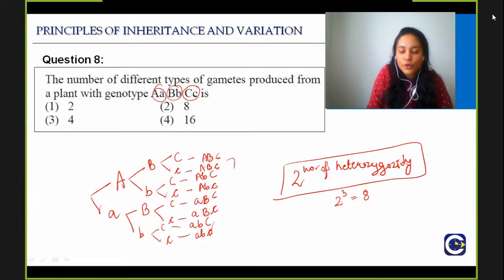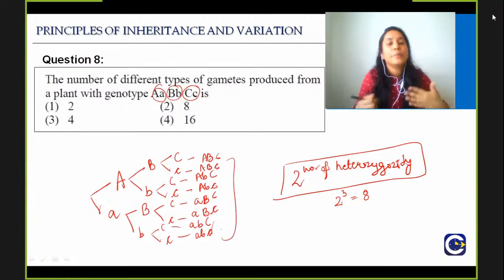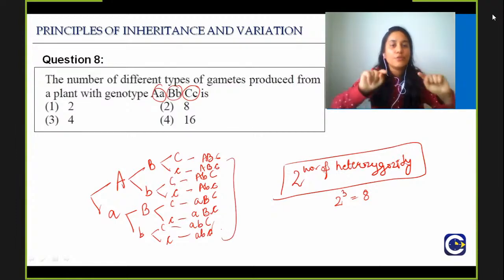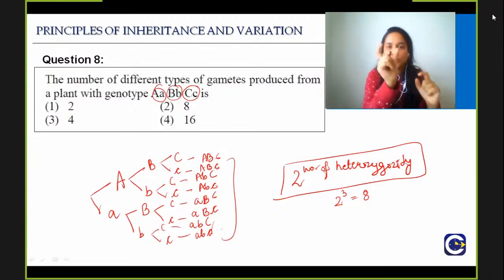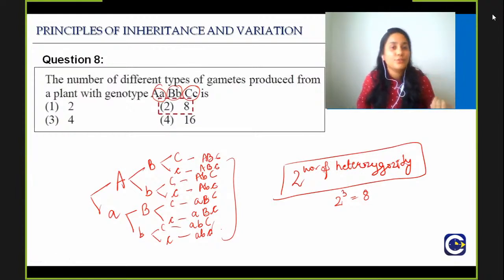Okay, I'm hoping that you already know this, but just in case you don't, this is the way: wherever there is heterozygosity, just make a bulge and then you will get the right answer. Very good. So the right answer here is option number 2, 8 gametes.